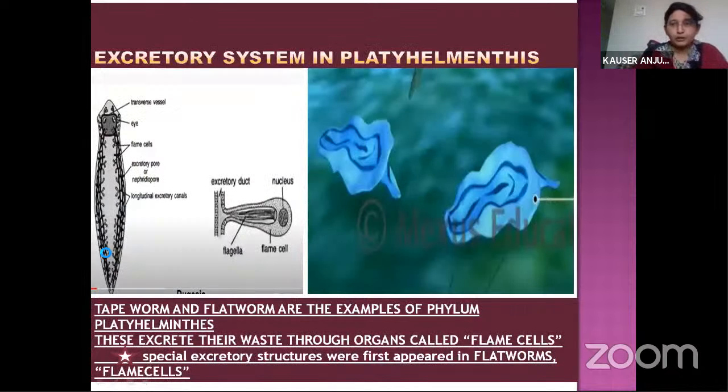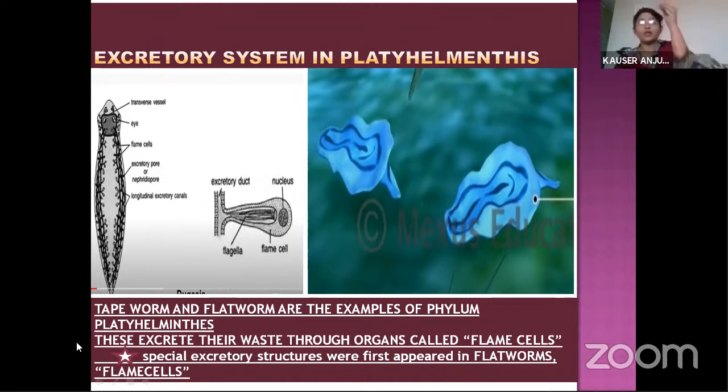Next, we'll move to the third phylum, that is Platyhelminthes. For this, the examples are tapeworm and flatworms. So tapeworm and flatworms are the examples of phylum Platyhelminthes. Here, this is the flatworm. These will be flat, dorsally and ventrally. Here, how excretion goes on: they excrete their waste through organs called flame cells.